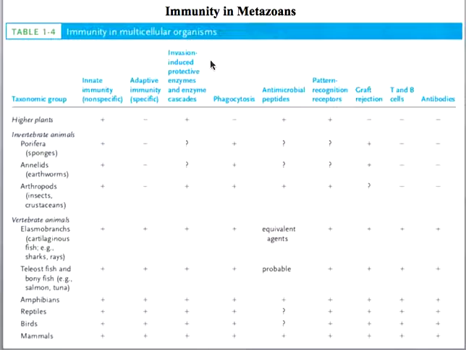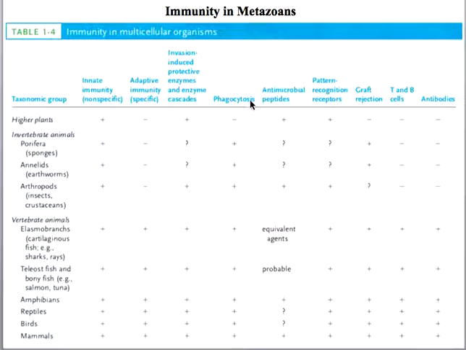Now, in the course of evolution, one of the functional components of innate immunity, called phagocytosis, is present in both invertebrates as well as vertebrates. However, we don't see this property of phagocytosis in higher plants.